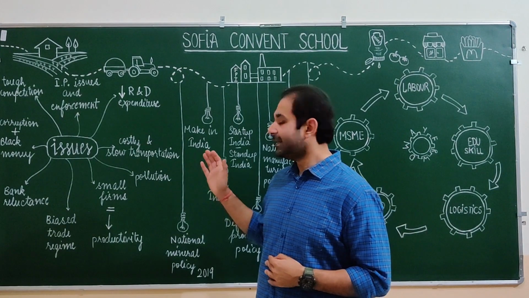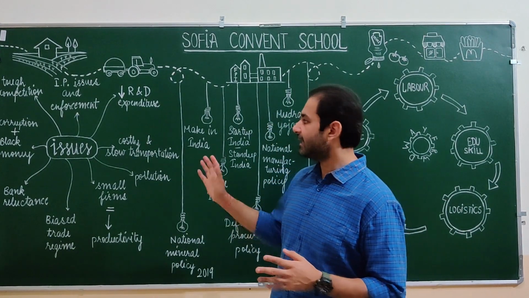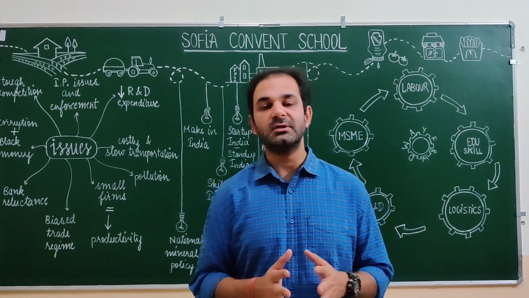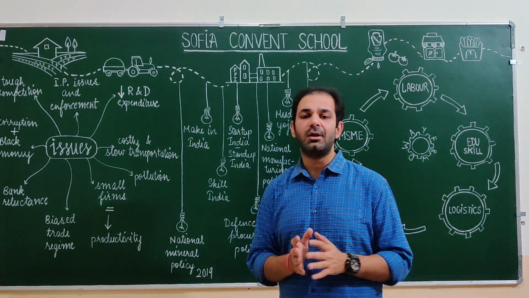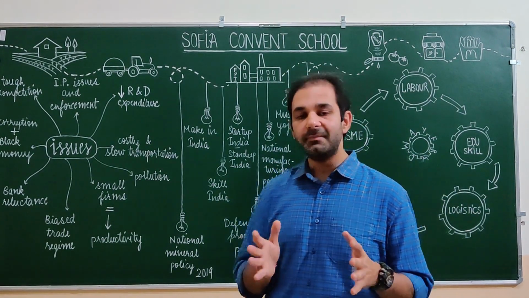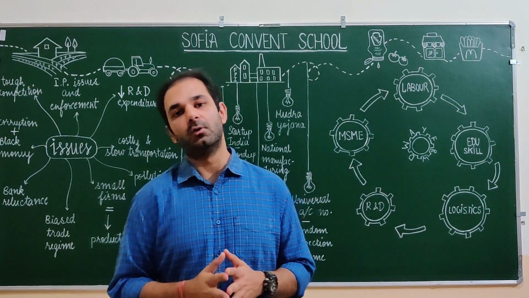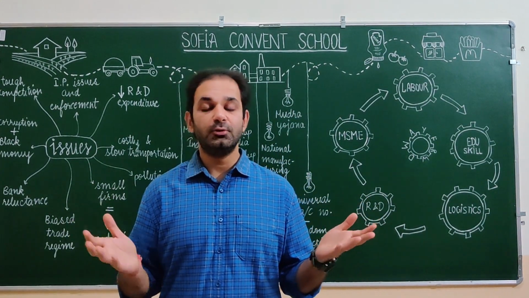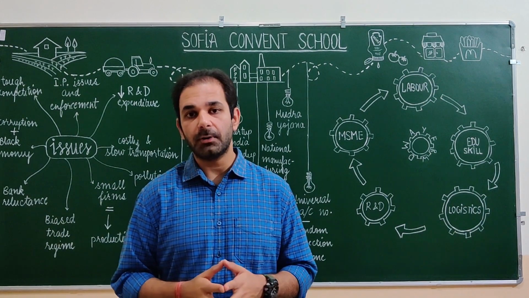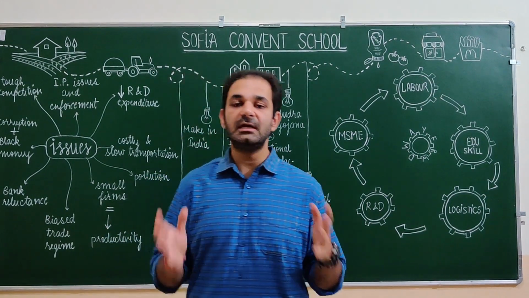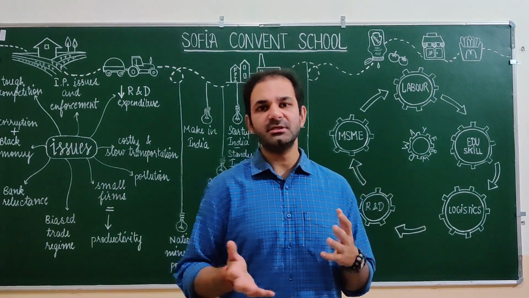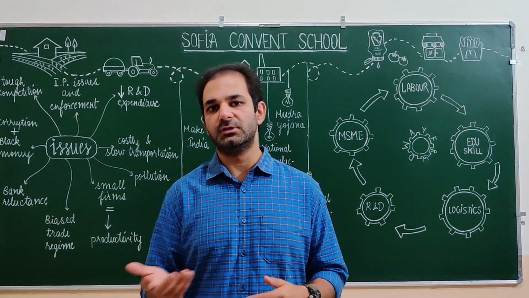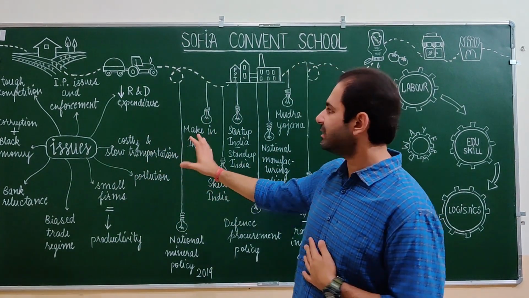Now moving on, let's discuss the issues that the industries or manufacturing units are facing in India. Manufacturing industries in India are quite small and labor intensive. The problem is that productivity is quite low. They do not have adequate power to work with. They do not have enough skilled labor, and that gives a very inefficient system of production of goods.